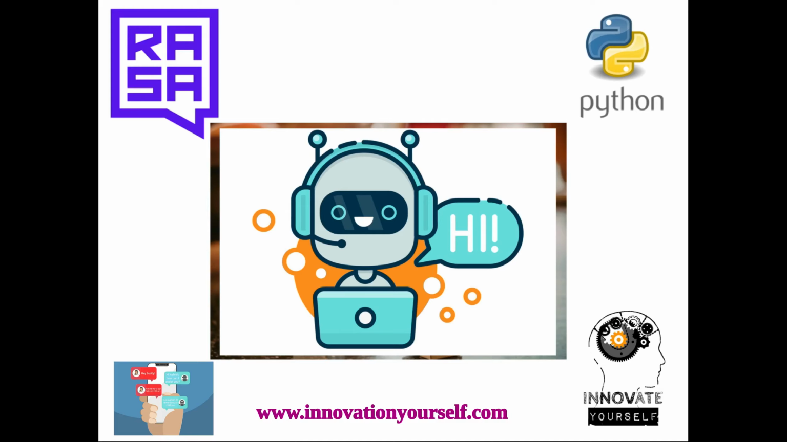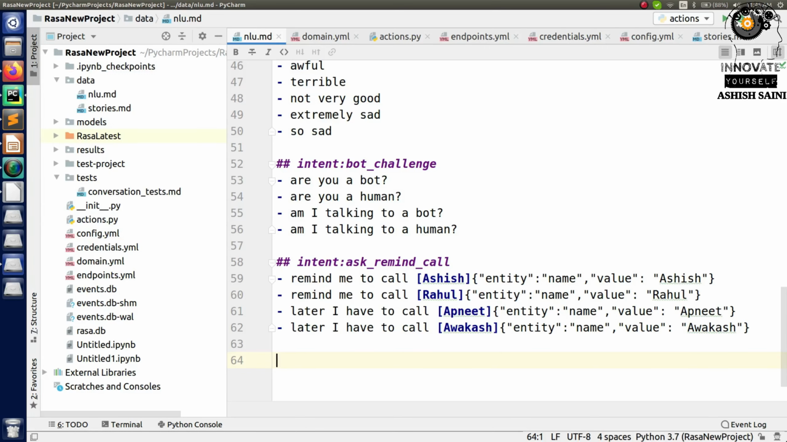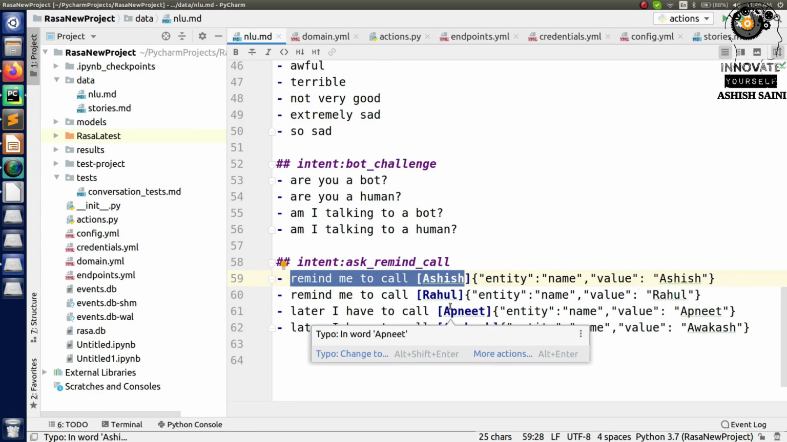So let me tell you how we can do that. Let's get started and see how we can do it. Here you can see this is the bot which we made in the last session, where we were telling the bot, like, remind me to call Ashish, Rahul or anybody. So this is what we were adding here.